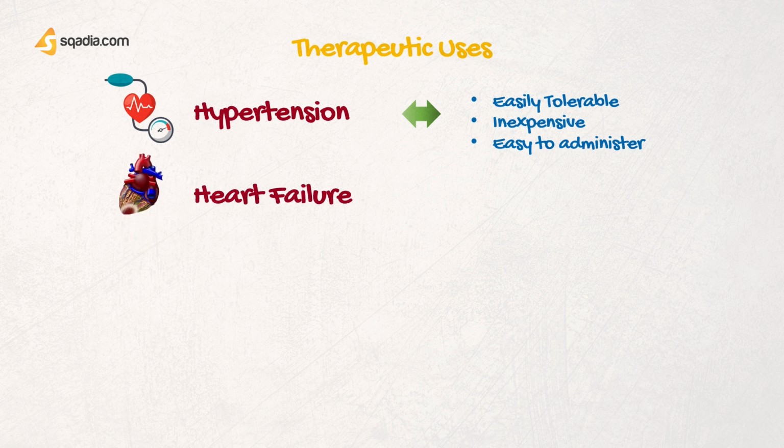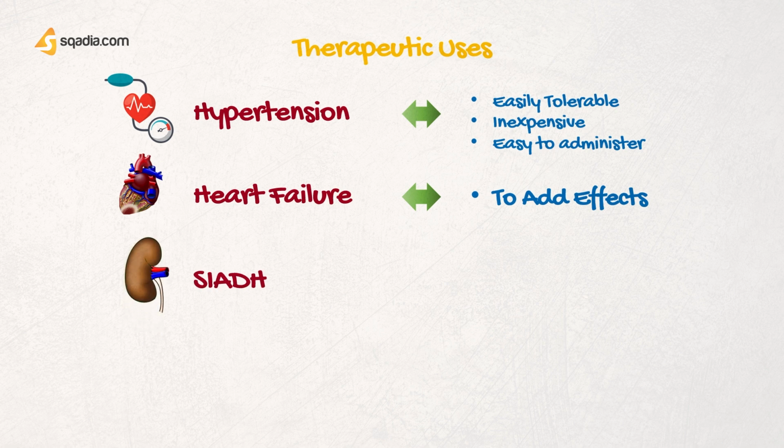Next comes heart failure, and you should remember that the drug of choice for management of heart failure for reducing the extracellular fluid volume is loop diuretics. Thiazide diuretics can be added to add on the effect of loop diuretics. They are not the drug of choice for heart failure.